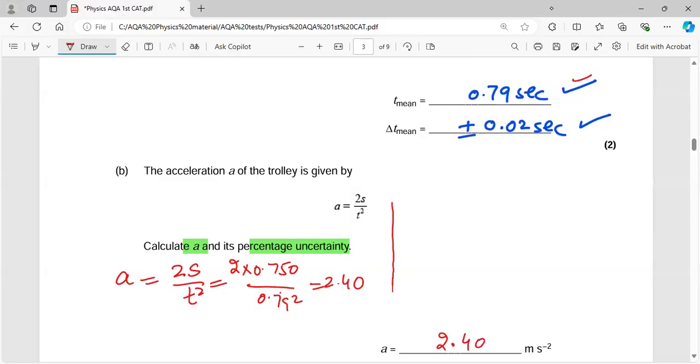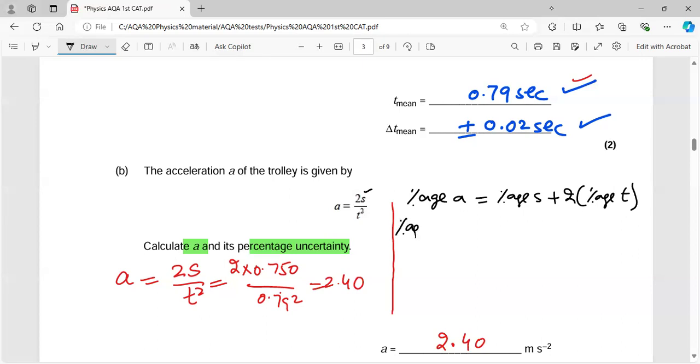And now about the percentage uncertainty in a, you can see that it's s and t square, and the power rule is also there. So we say it is percentage uncertainty in s plus 2 into percentage uncertainty in t.